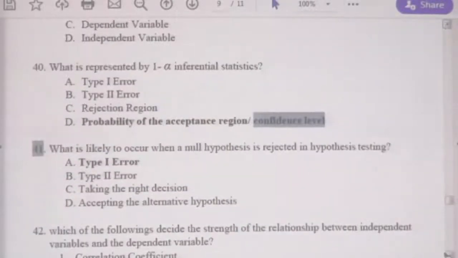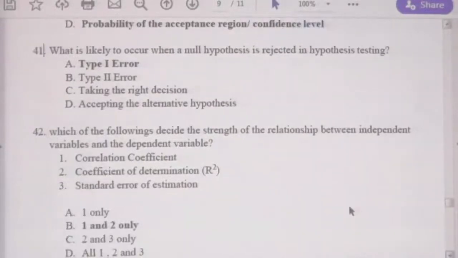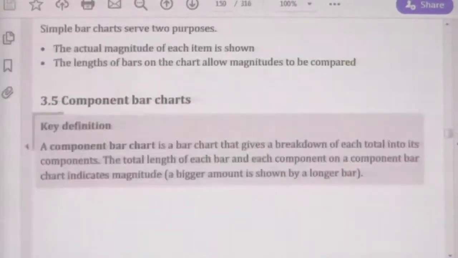That is for question 40. Now question 41. Again, to learn these areas we are now discussing, I will take the study text to show you the topics you need to read, because these are new areas for you with this new syllabus.